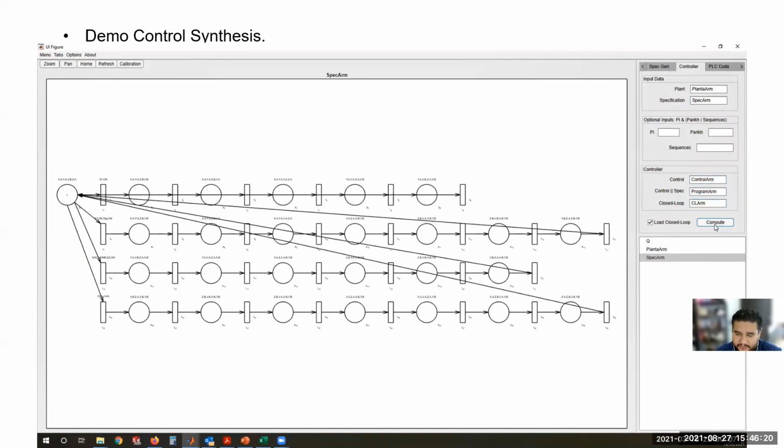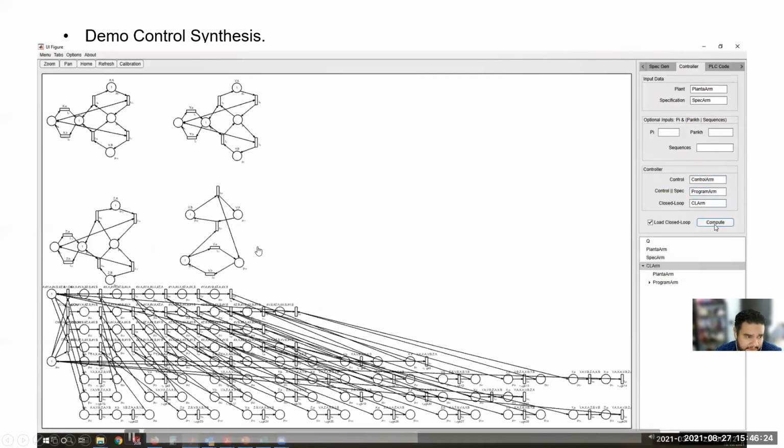It takes a few seconds. And after that, we have the closed loop system. So in the upper part, we have the plant. And in the lower part is the control program. The control program consists of the specification and many other places and transitions that represent the controller. So the program is the synchronization of the controller and the specification.